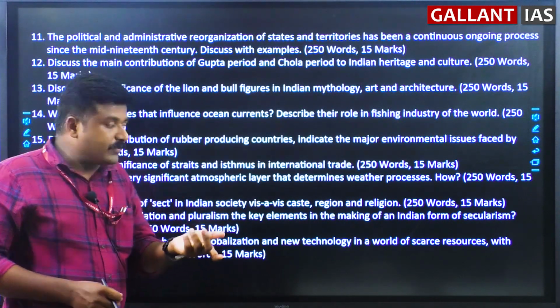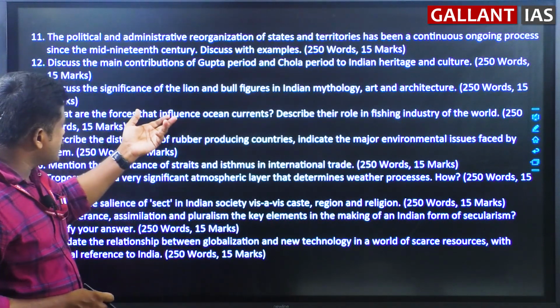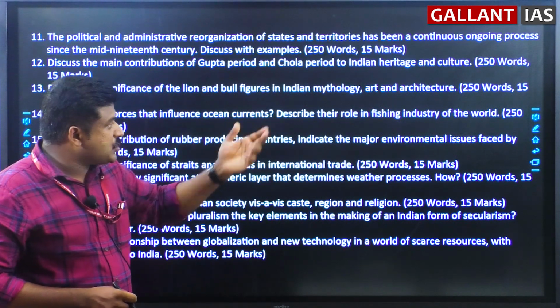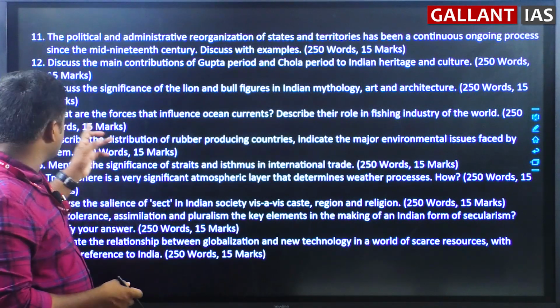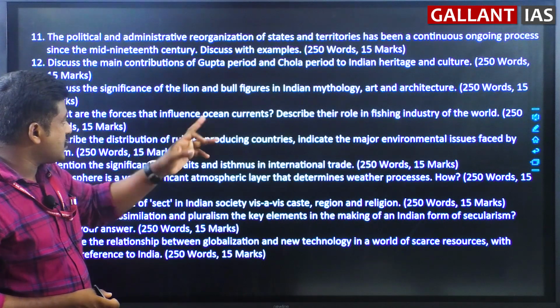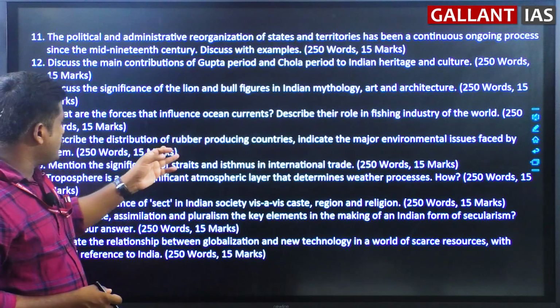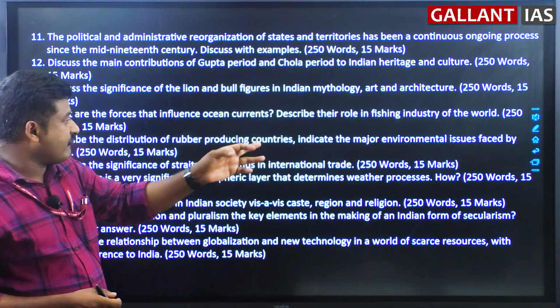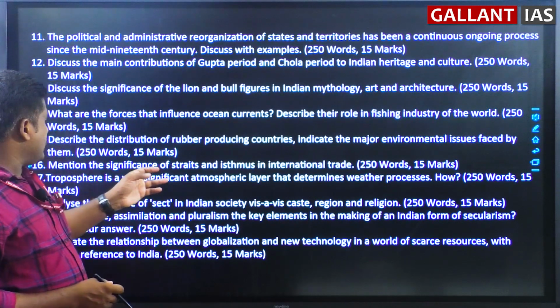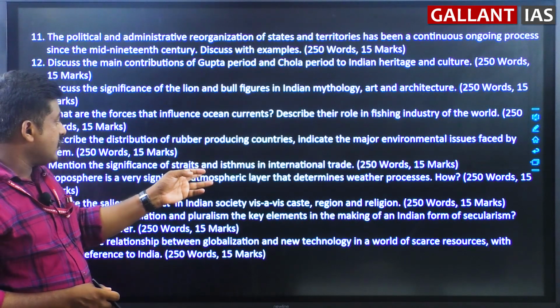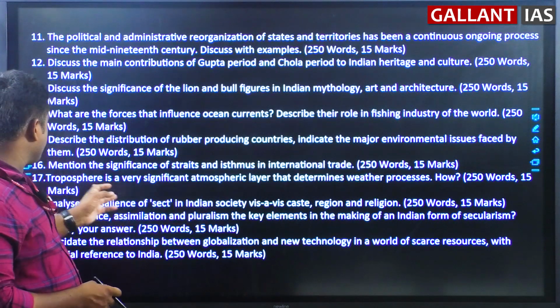Cholas and Gupta's contributions. Significance of the lion bull figures in Indian mythology, art and architecture. Again, straightforward question. Forces that influence ocean currents. Describe the distribution of rubber producing countries, major environmental issues faced by them. Mention significance of straits and isthmus in international trade.